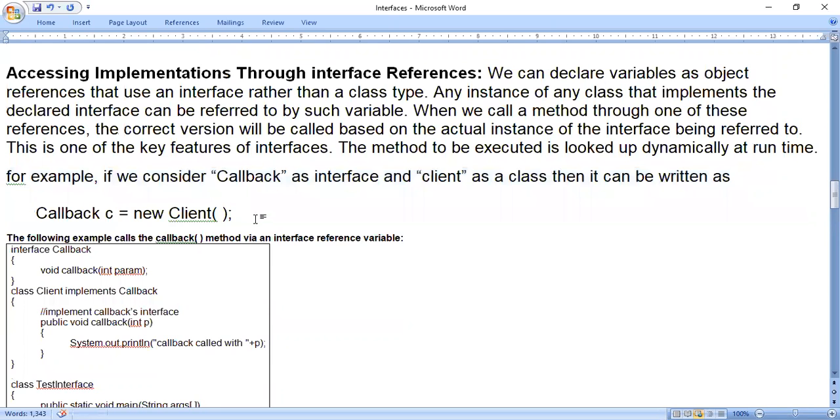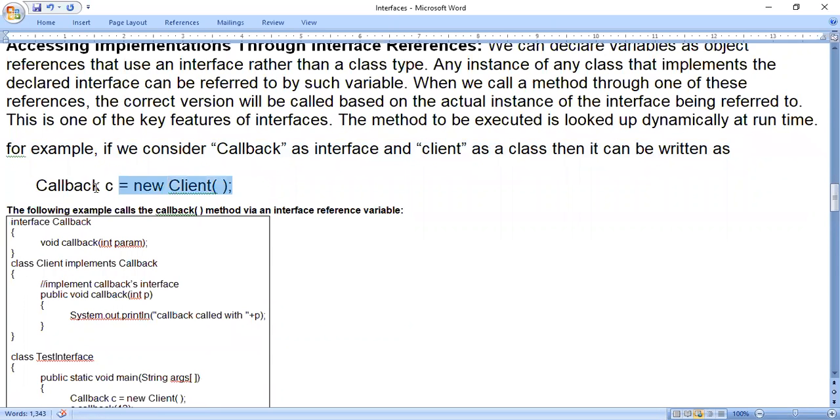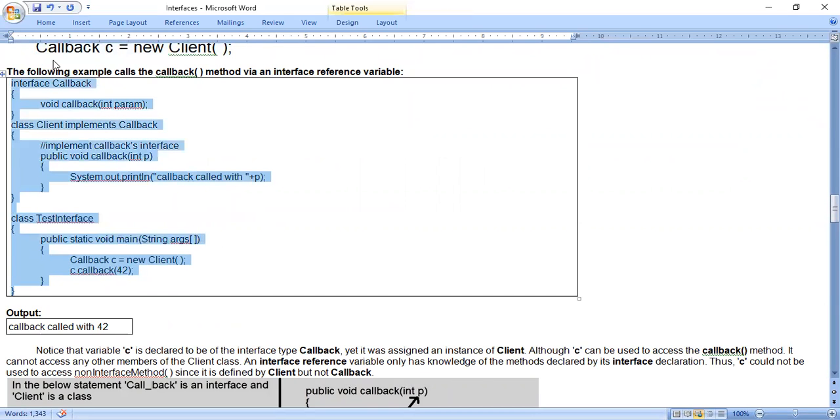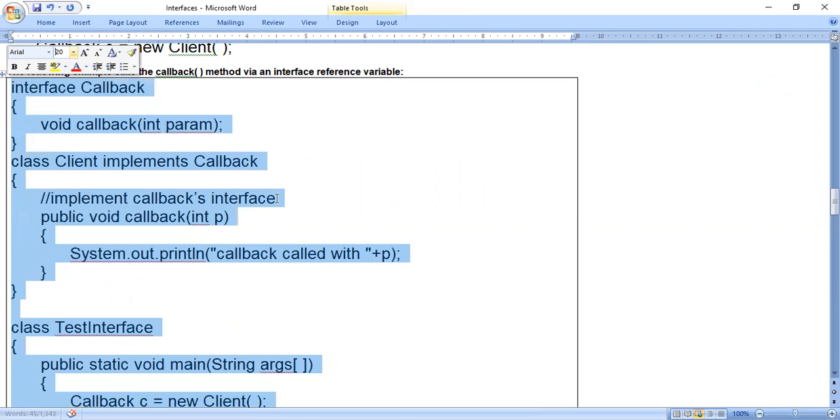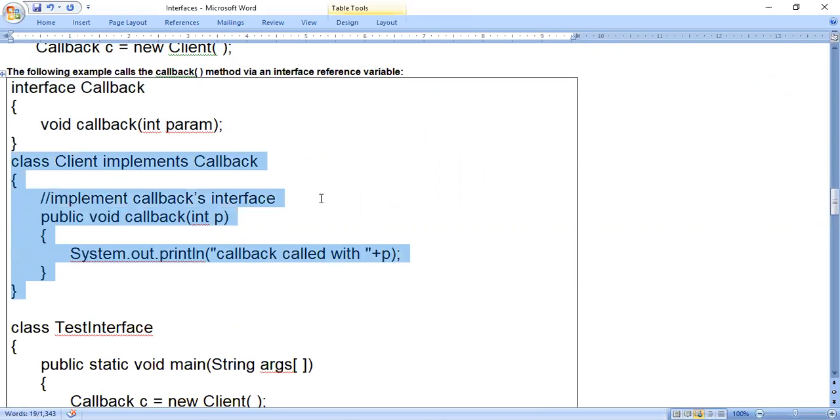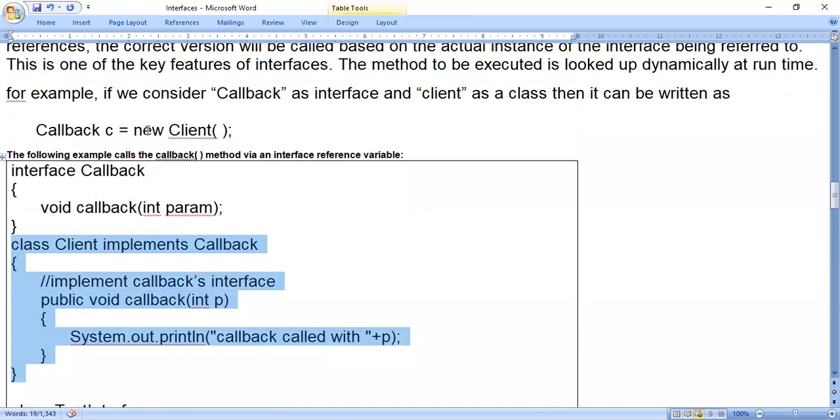You just observe this statement, how it is. Callback is an interface name. Okay, here only it is present. If you want to look at the interface and the class, here it is present. This complete thing is an interface, starting from the interface keyword till the last closing brace, and this is the class client. Okay, so now you just observe this statement: